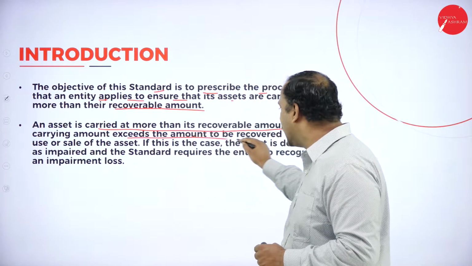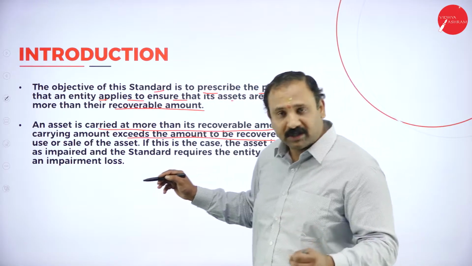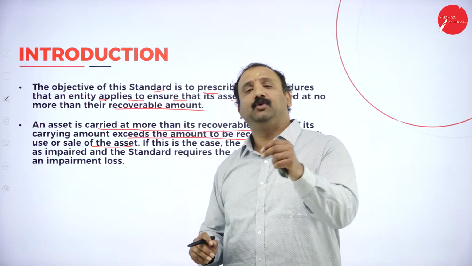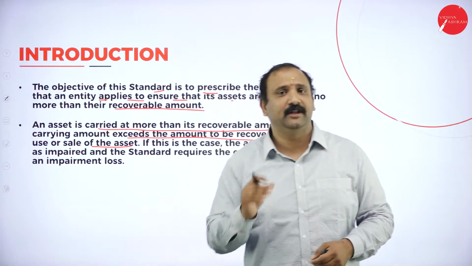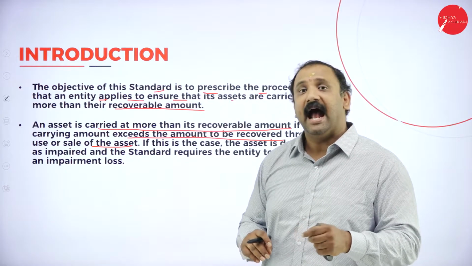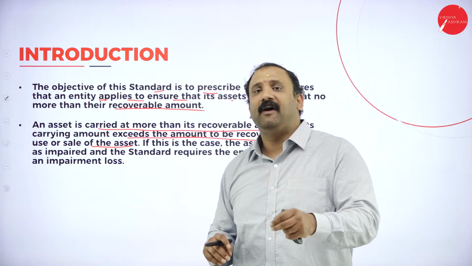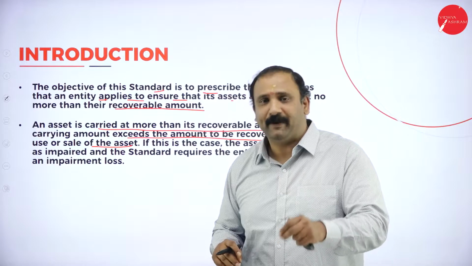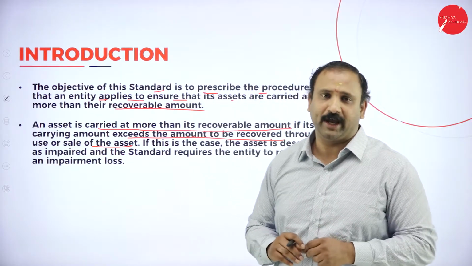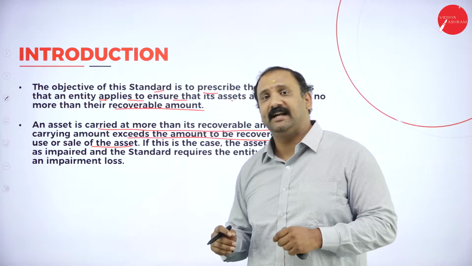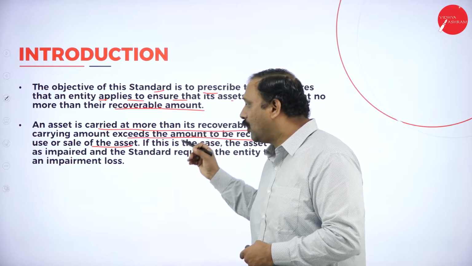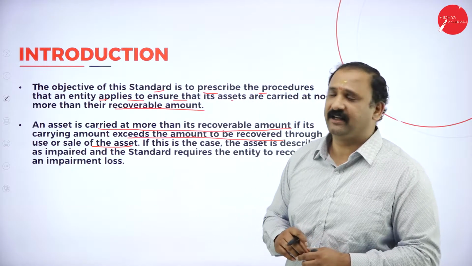Second thing is that an asset is carried at more than its recoverable amount only if the carrying amount exceeds the amount to be recovered through the use or sale of the asset. Now, when can we do this? Is there an exception there? Suppose you are carrying it forward and the value that can be got by the sale is more than the recoverable amount altogether. If I can make a sale and get a value higher than the recoverable amount, then automatically, yes, it can be carried forward.